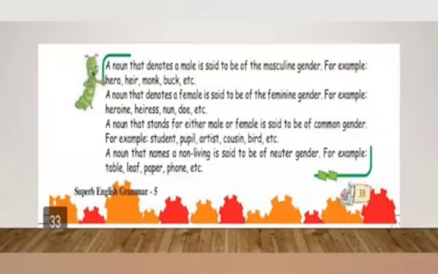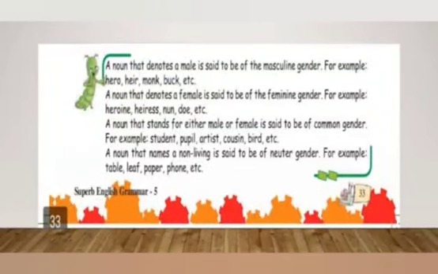A noun that denotes a male is said to be of masculine gender. For example, hero, heir, monk, buck, etc. A noun that denotes a female is said to be of feminine gender. For example, heroine, heiress, nun, doe, etc.